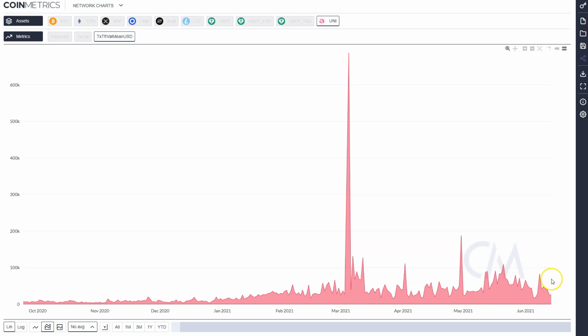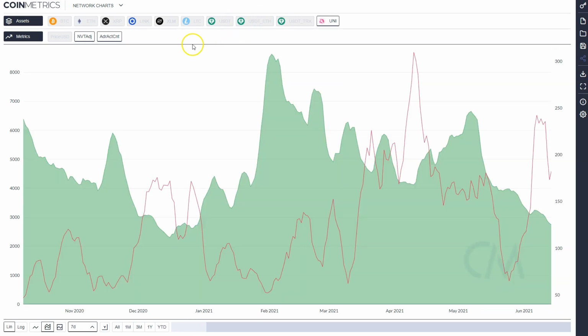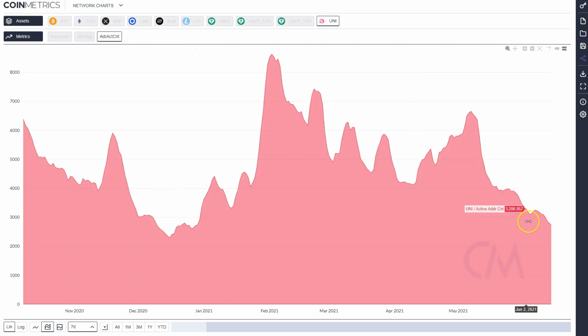The average transaction value is kind of cruising around 20 to 30K per day ever since January, basically ever since price has been in this range that it's currently in. Nothing super bullish or bearish there, but you don't want to see active addresses declining like you do here. You don't want to see transaction counts declining.